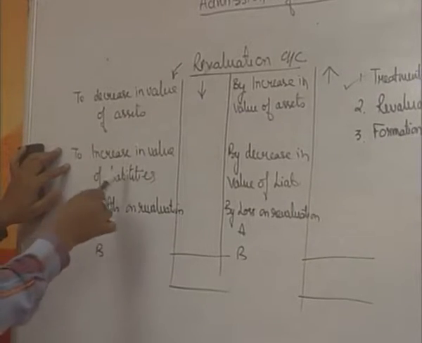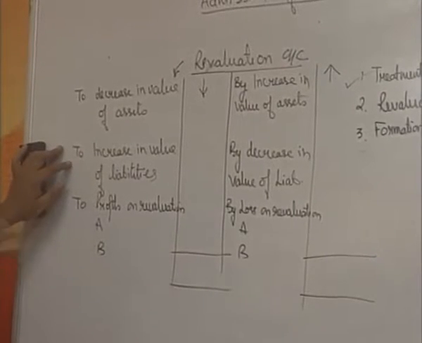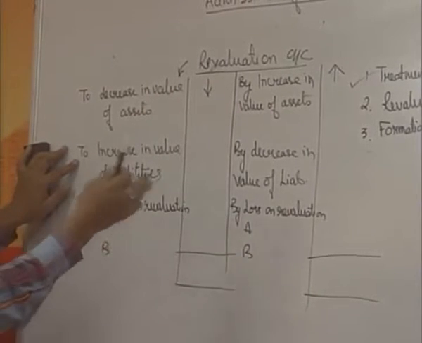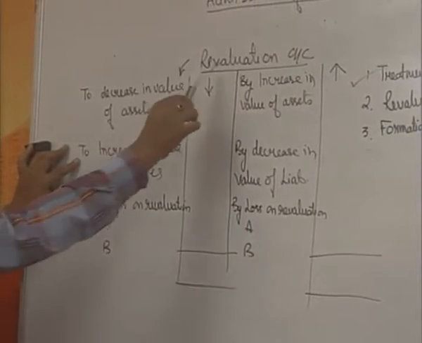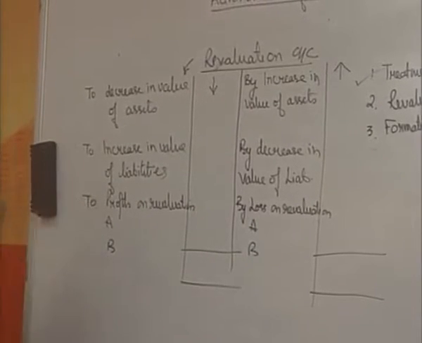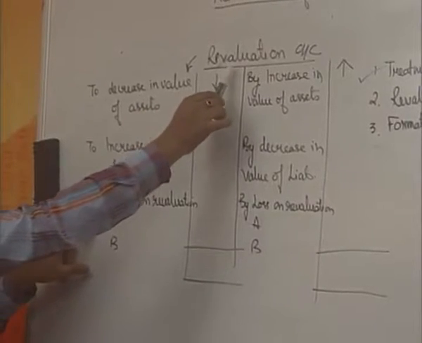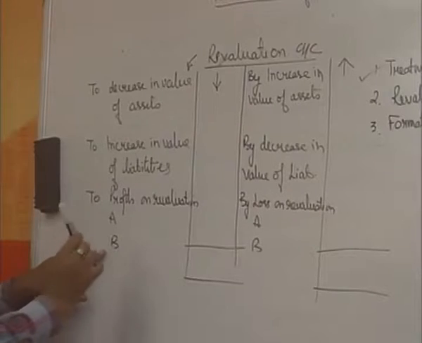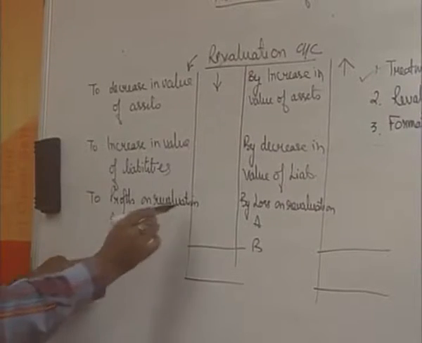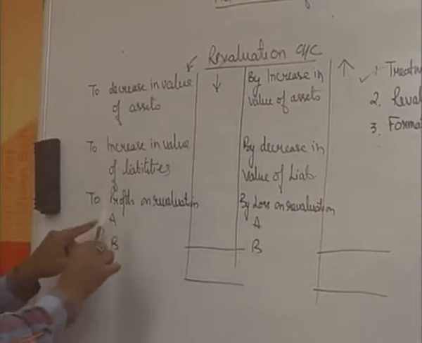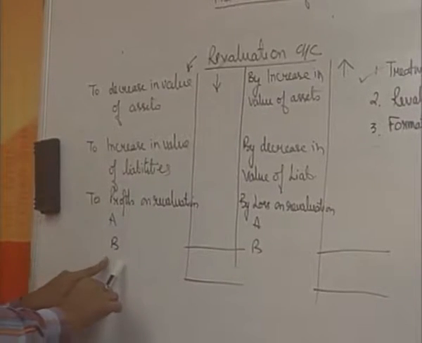Second entry, in case the value of liabilities increases, some creditors increase, revaluation account debit to creditors. Interest is going to be paid to a bank, revaluation account debit to interest on bank loan, and so on. In case of profit, revaluation account debit to A capital, to B capital. You are not going to use this word, this is going to be a narration, otherwise the entries will be revaluation account debit to A capital, to B capital.